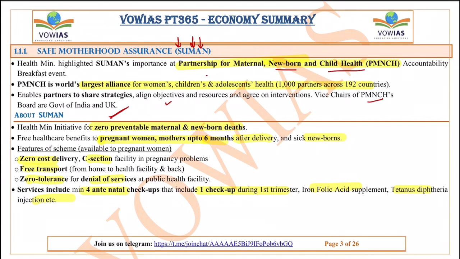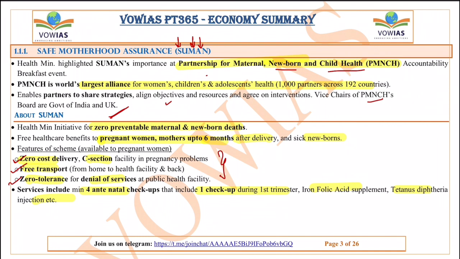Okay, so the main benefits for the women under this Suman scheme are that they will be provided zero cost delivery, free transport and zero tolerance for denial of services at the public health facility. All of these are important features of this scheme. And under this scheme, free checkups will be provided to the woman, and during the first trimester, the first checkup will be there.